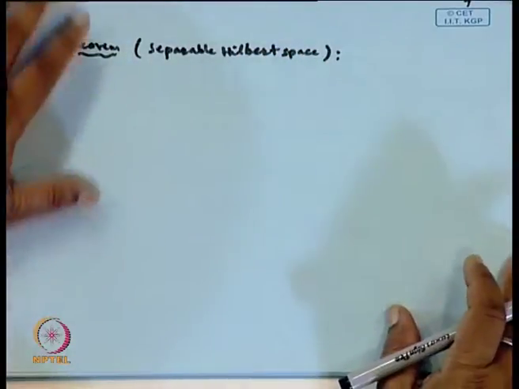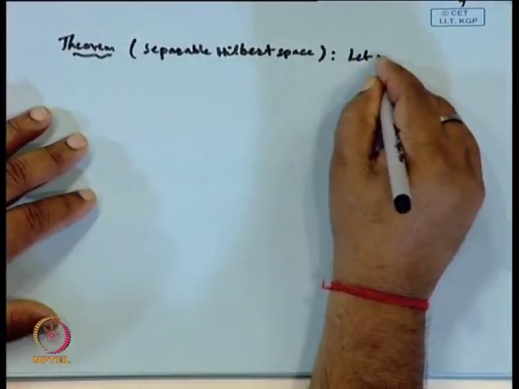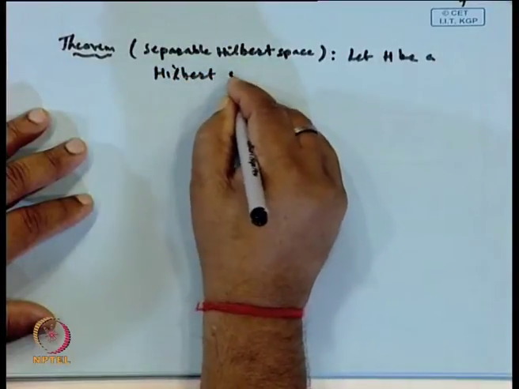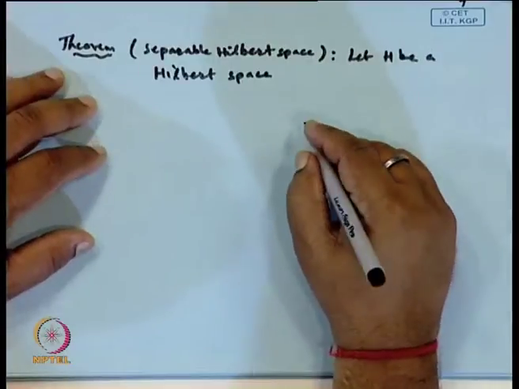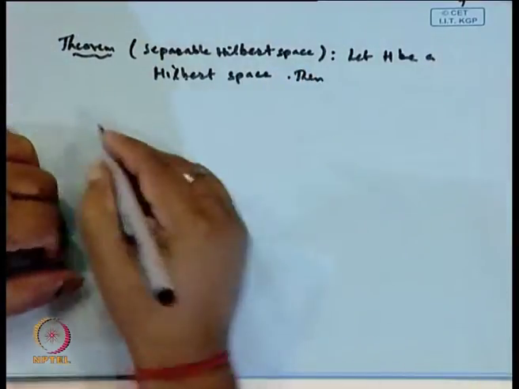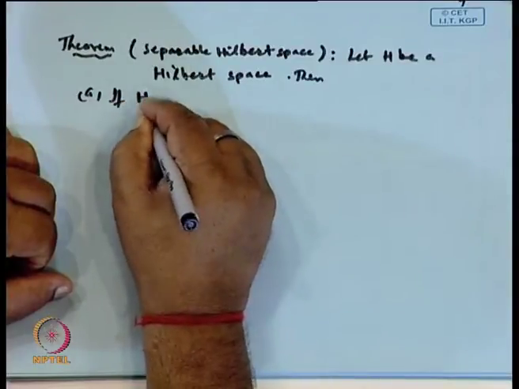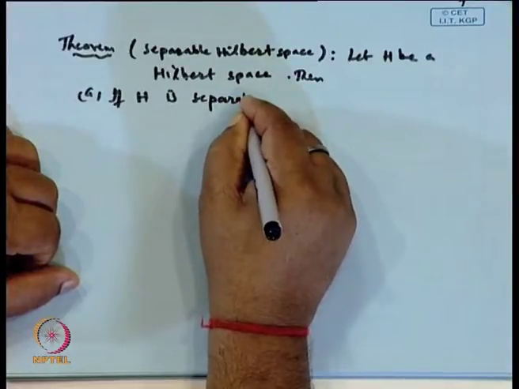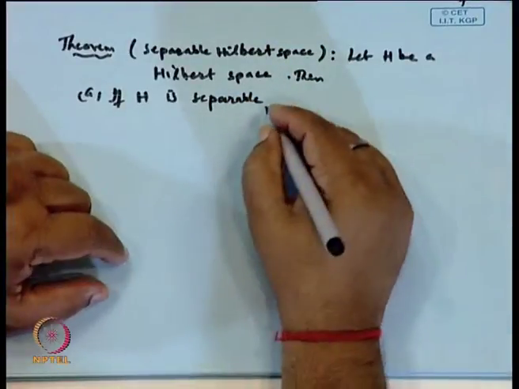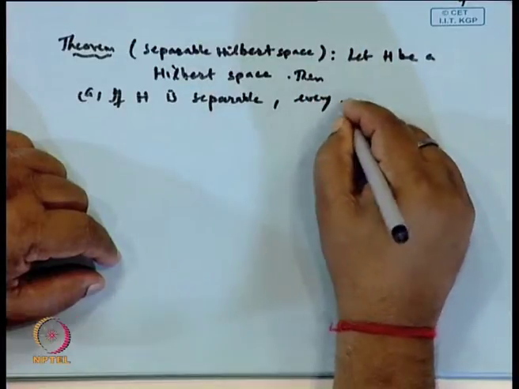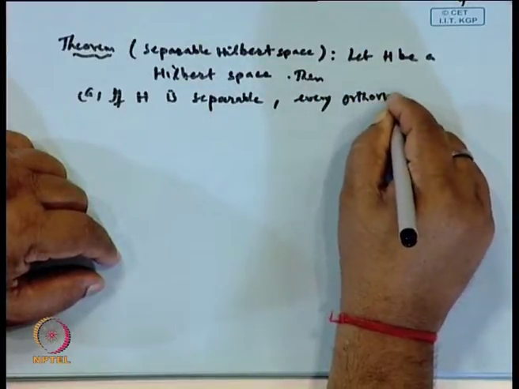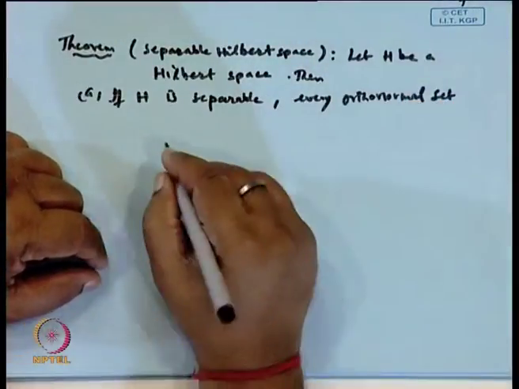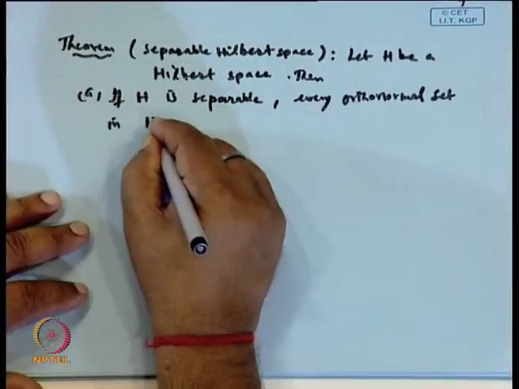Let H be a Hilbert space. Then, part A: if H is separable, then every orthonormal set in H is separable.